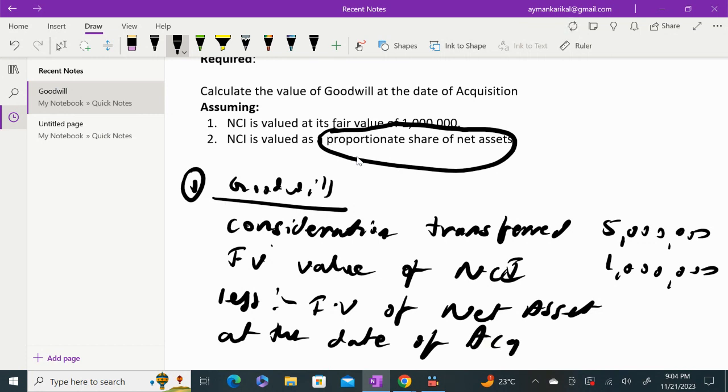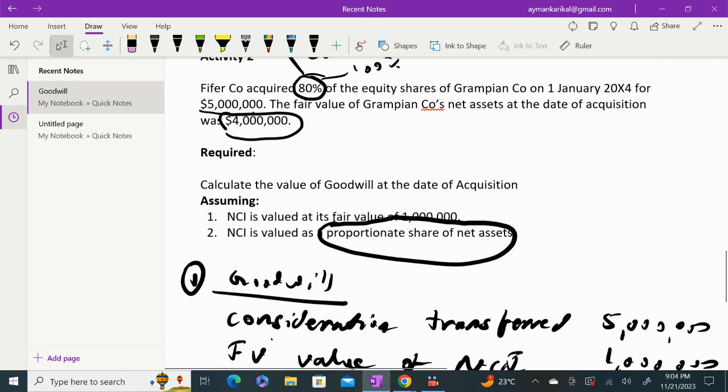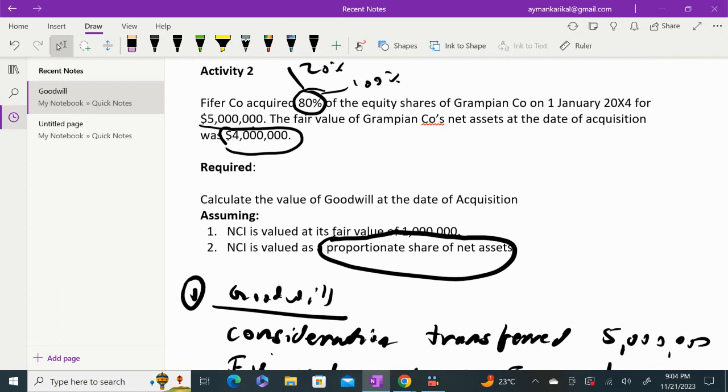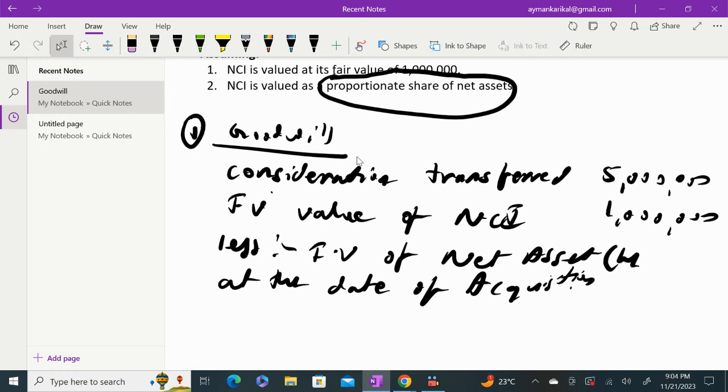So we are supposed to take the fair value of the net asset of the company which we have acquired. Again, that is given in the question. If you look at the question, the company which we have acquired is basically the Grampian company, and the fair value of the net asset at the date of acquisition was 4 million. So we deduct it in order to calculate goodwill.